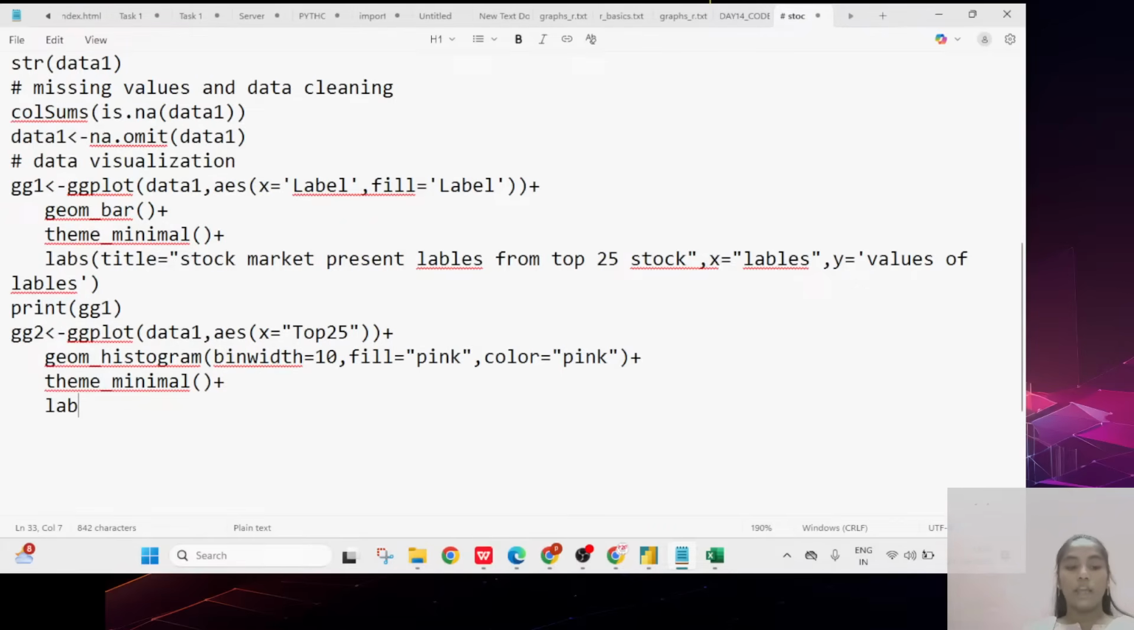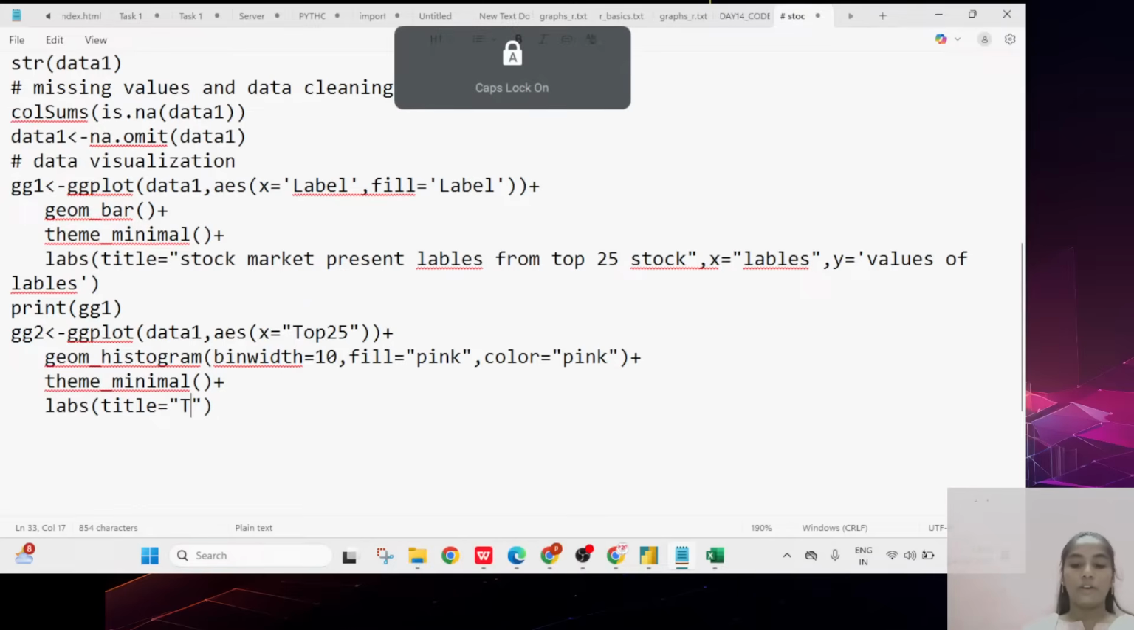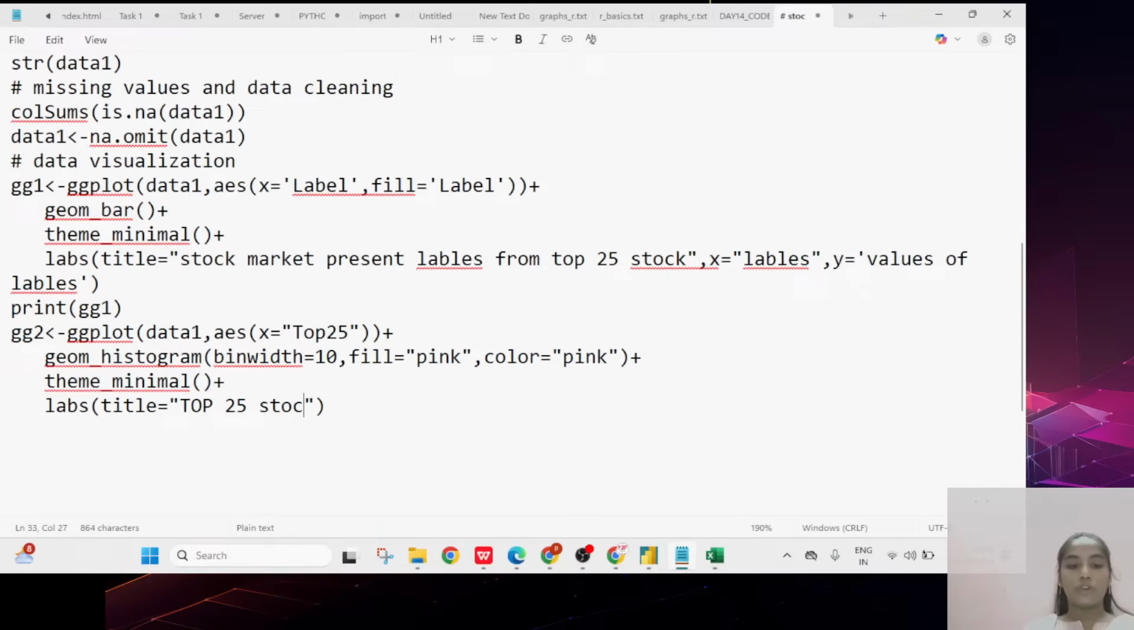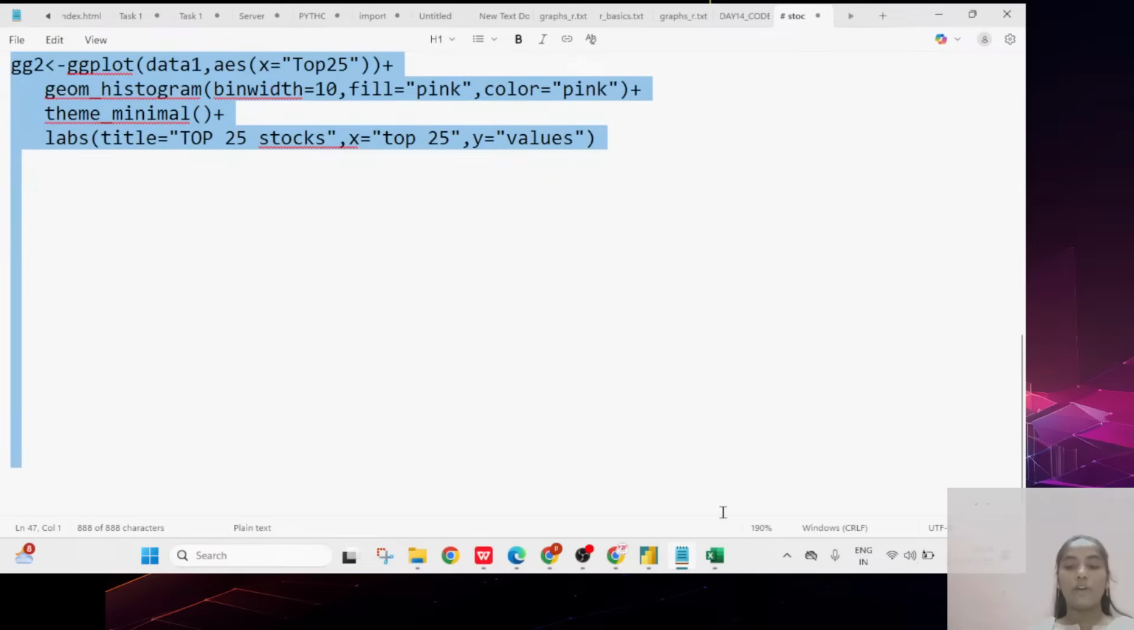So you have to go through with the labs. Here you click on labs, and in these labs you take the first, title is equal to, I am taking here top 25 stocks. Then x is equal to, I give the x label top 25. Later y is equal to, I want to give values. For that purpose I want to give the codes.